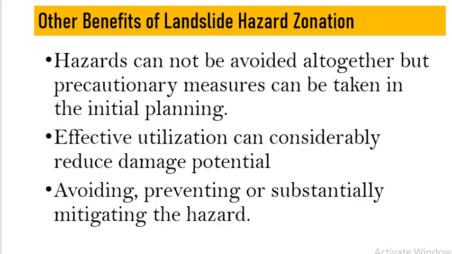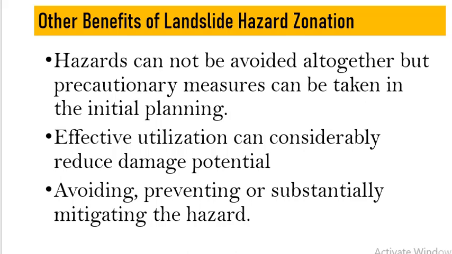Other benefits of hazard zonation mapping are that hazards, although they cannot be avoided altogether, can be met with precautionary measures in the initial planning. In the initial planning, we will know that this particular area is landslide prone, so we can plan in advance and plan only those structures which are viable to be developed in that area.